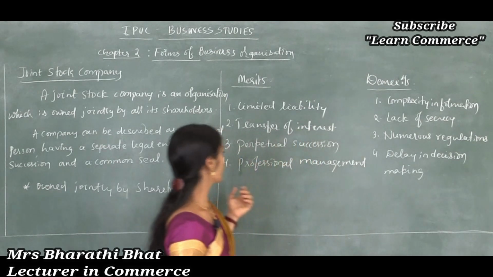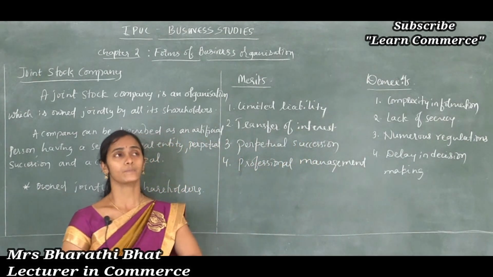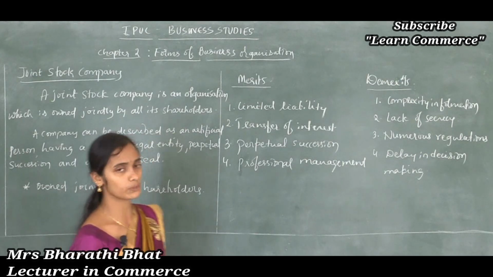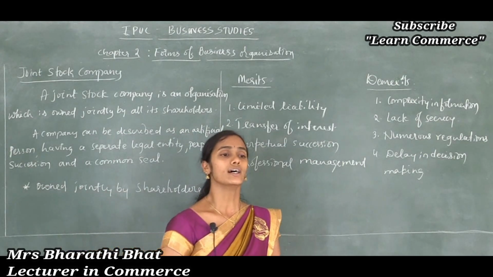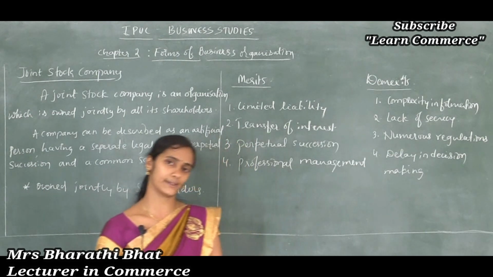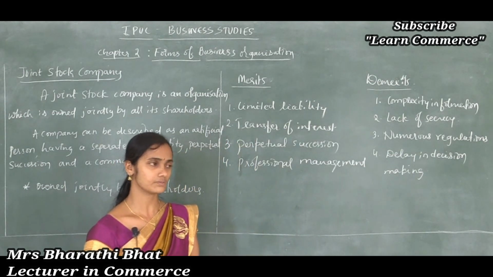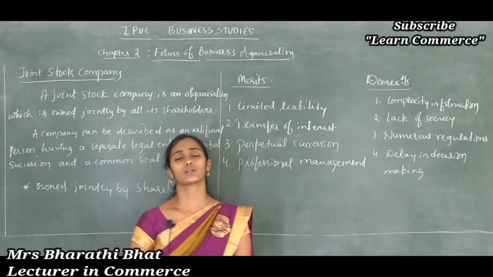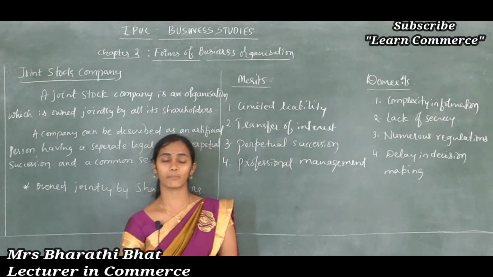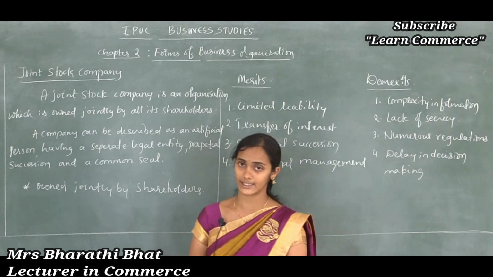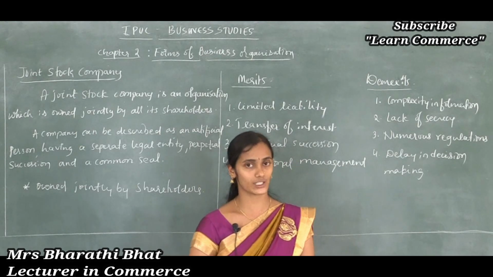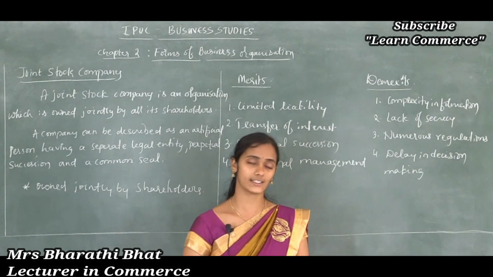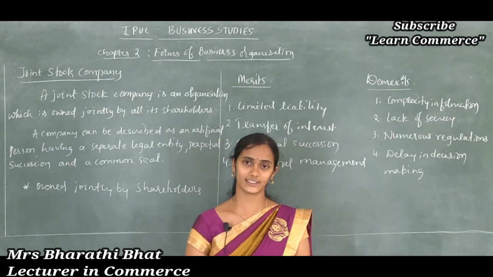So here, professional management, say in the case of cooperative societies or sole proprietorship, they cannot recruit highly qualified people, because they do not have the ability to pay a good amount of salaries to the professionals. So that's why strategic thinking is also very limited in that form of organization.